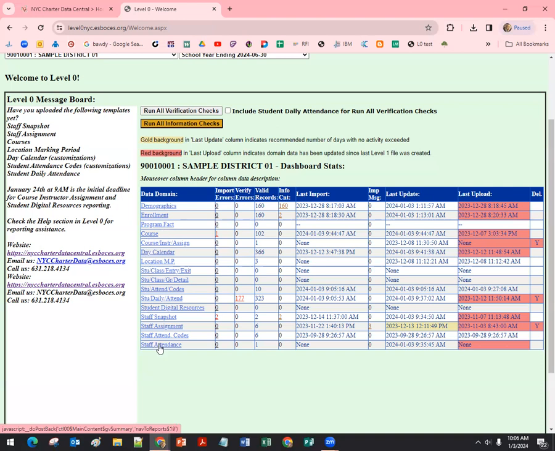Each of the other templates listed here, we also collect for the DOE to meet the requirements from the State Education Department as published in their Student Information Repository System Manual. And we will help you to do this reporting.